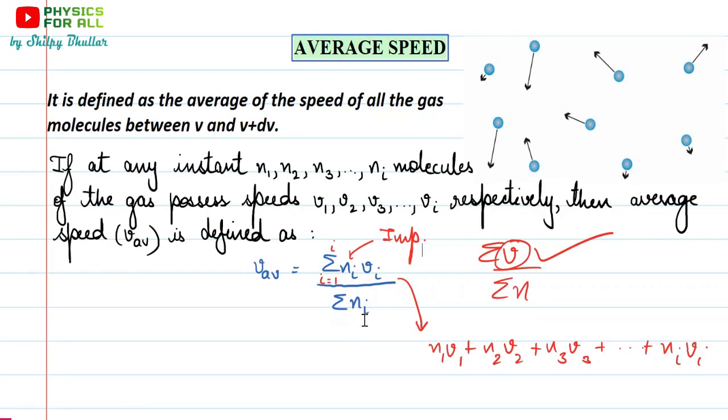This is just the way we find average. How do we find average? We sum up all the velocities or speeds and then divide by the total number of molecules, and this summation Ni denotes the total number of molecules.